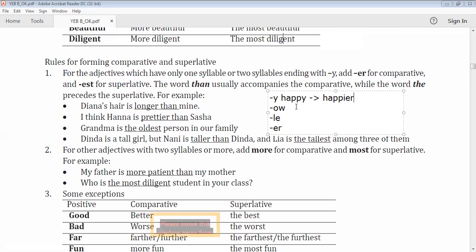Happier. And then o. The example of o is, for example, narrow. You can find other examples for me.